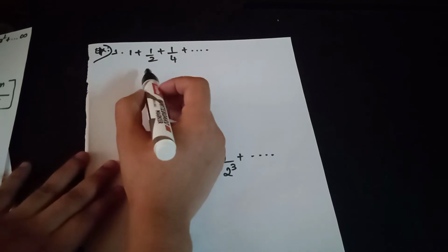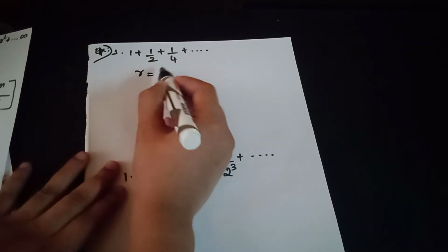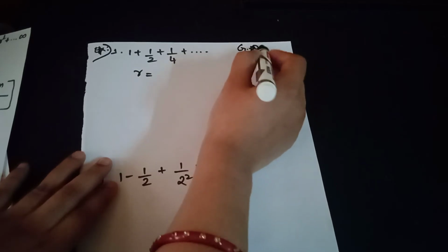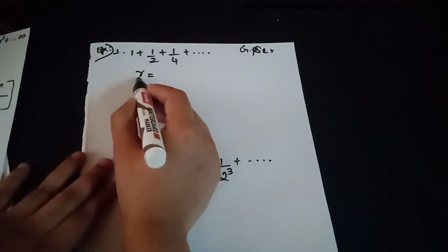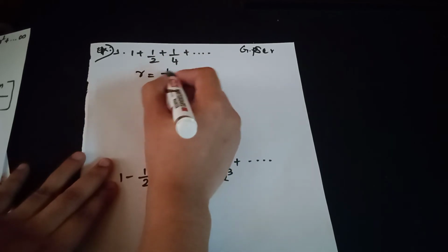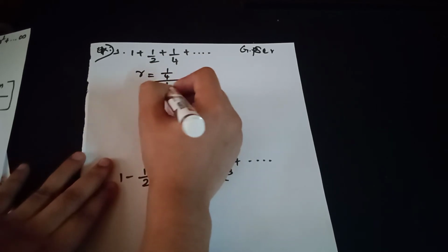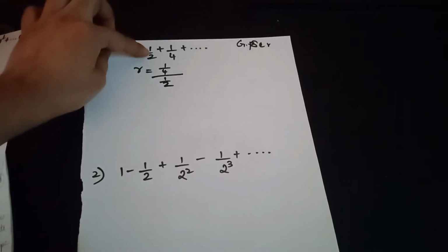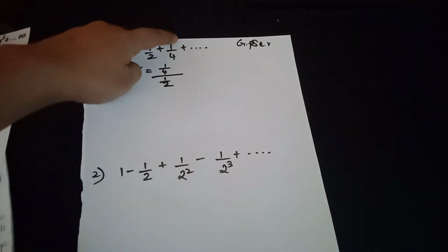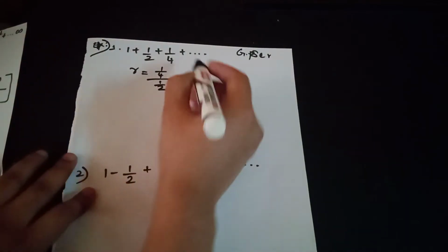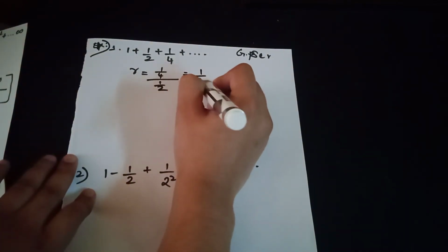So first we find the common ratio of this geometric series. Take a term and divide it by the previous term, and we get the common ratio, that is 1 by 4 divided by 1 by 2.